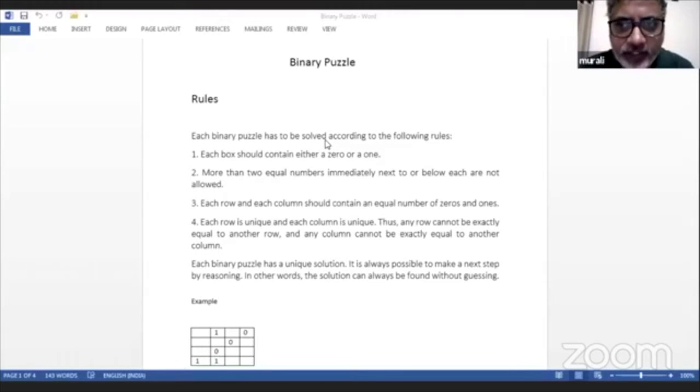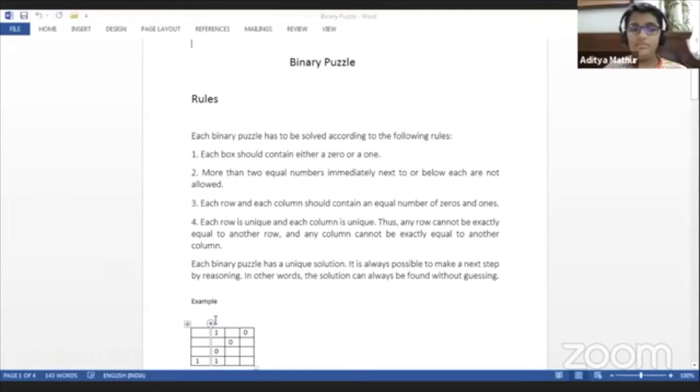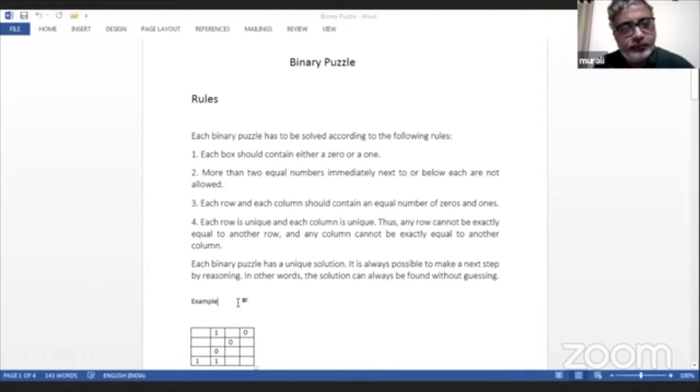Now grid is nothing but a table. Something like this. Can you see the grid over here? Yes. Okay. So we'll play the puzzle using this grid.